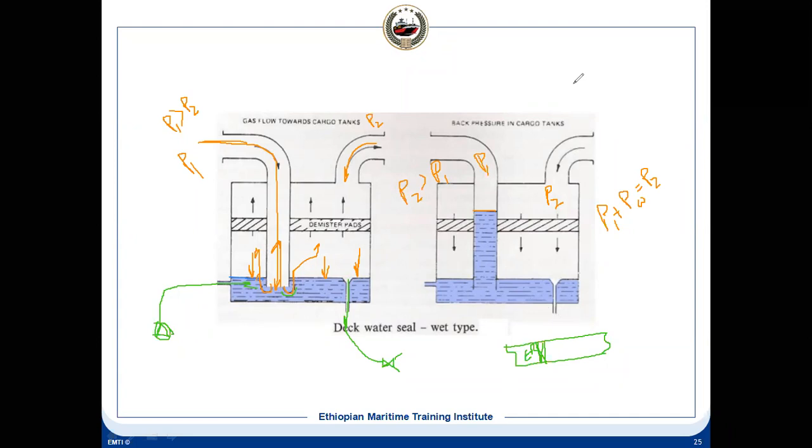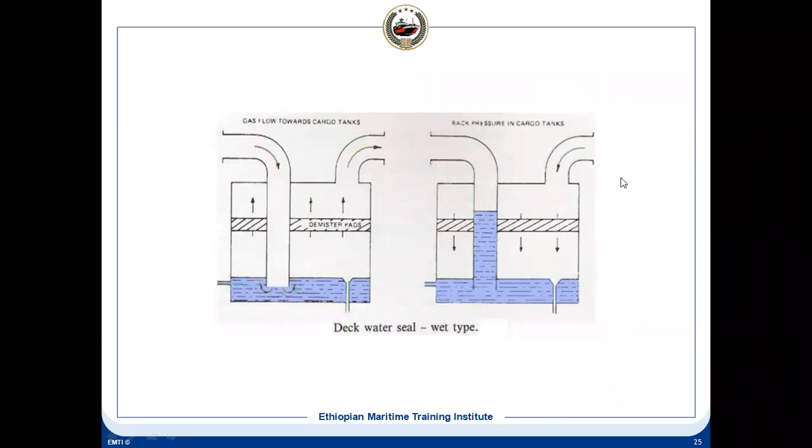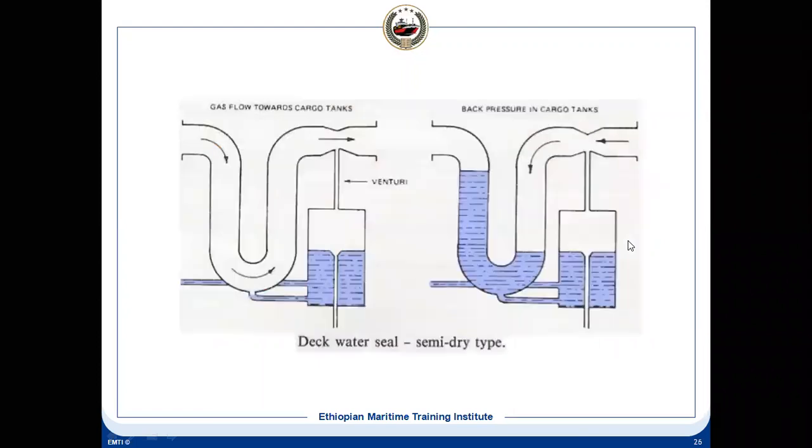Now, the other type is the semi-dry type. So what will happen for the semi-dry type? This is the arrangement. Here, this is the inlet and this is the outlet, and this outlet pressure is acting here. And on this side, we are maintaining the inflow of seawater.